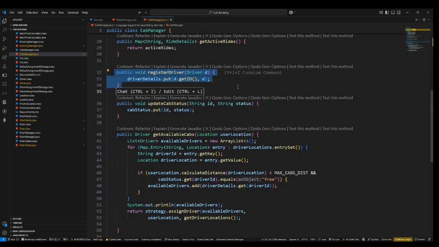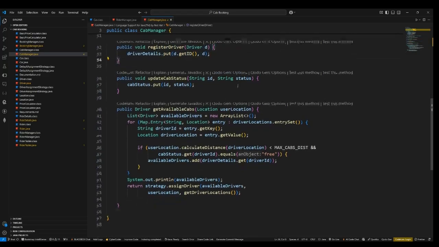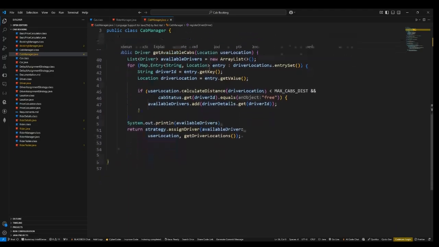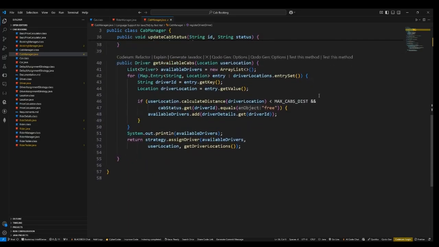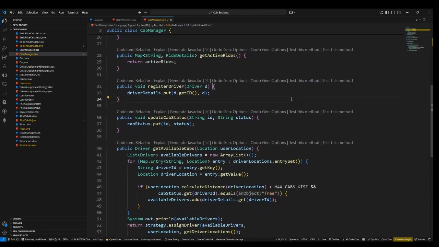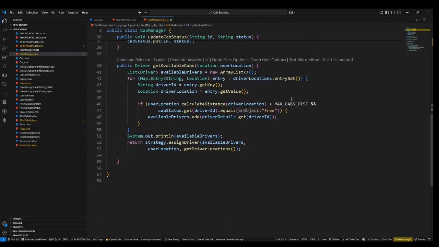As the problem states, we need to create a registration for the driver, which is useful here. To update the cab status, we are using a method. So how do we get the available cabs? The problem mentions that for a rider to book a cab, the cab must be available within a certain distance. The maximum distance is decided by the app itself, and we have chosen the max cab distance to be 10. So all the cabs within a radius of 10 kilometers from the current rider position are available to him, making sure that they are also free.